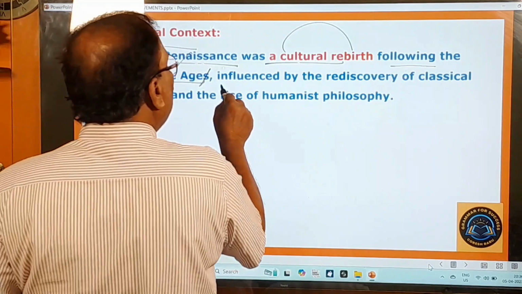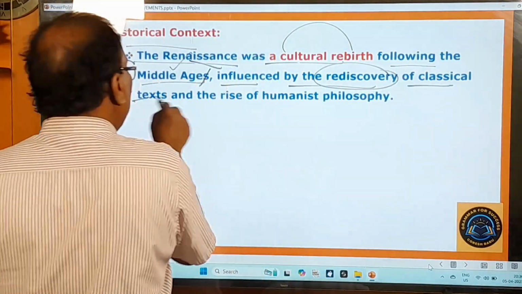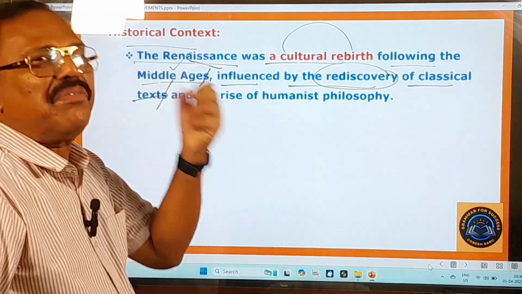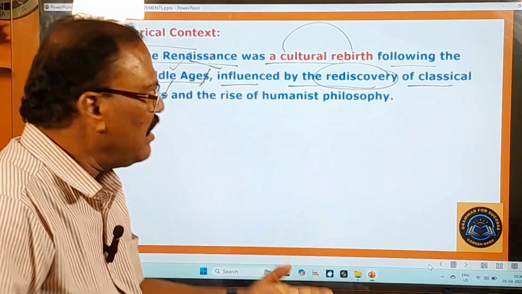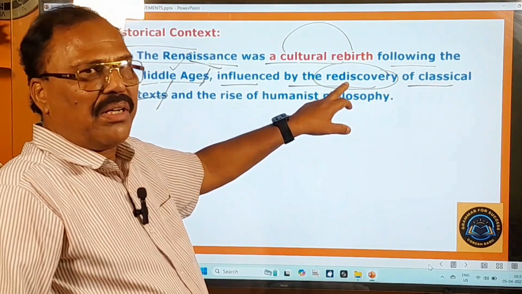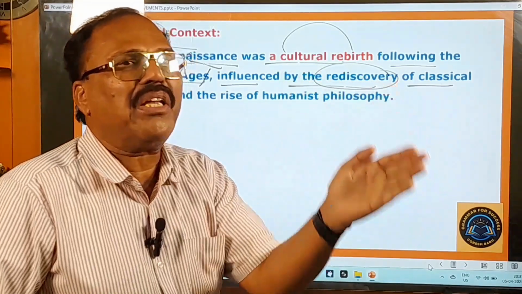And this Renaissance was influenced by the rediscovery of classical texts. You know very well, this Renaissance movement was very much influenced, very much impacted by the rediscovery of classical texts. Rediscover means, I have already told you about this word, the finding of something again.